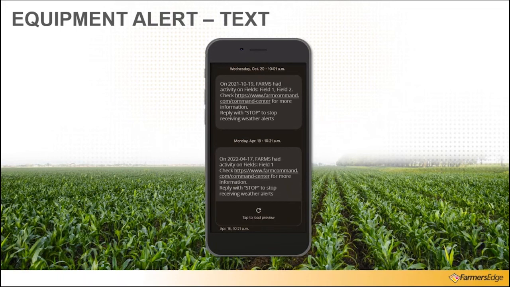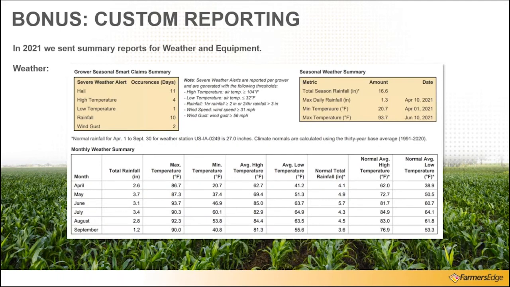We do have some bonus custom reporting that we sent out to our customers in 2021. So first we have a weather summary. In this summary, we are showing the grower the seasonal smart claims summary. So all of those severe weather events, all of the occurrences that took place on their operation, we're displaying. On the right-hand side, the top right corner, is the seasonal weather summary. So total seasonal rainfall, the max rainfall within a day, min temperature, max temperature, and so on. And we're also displaying the total averages.